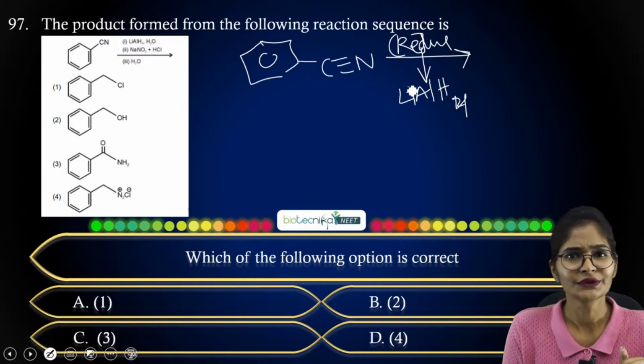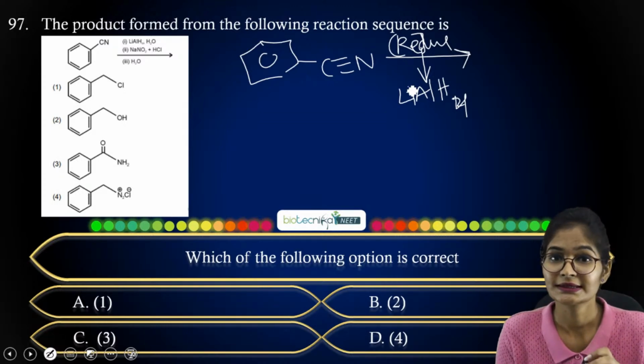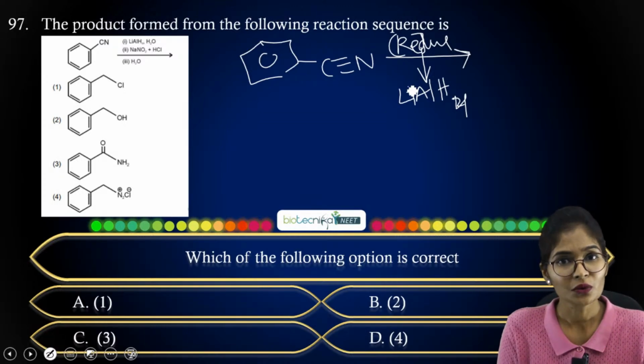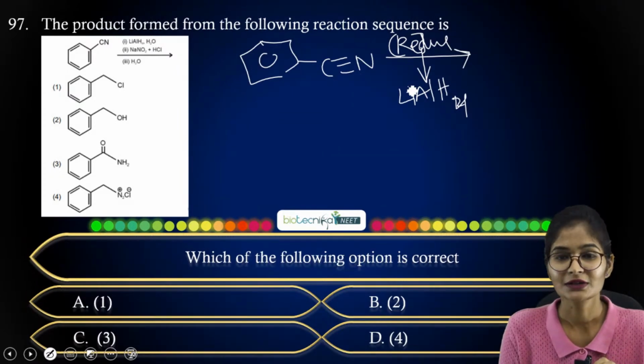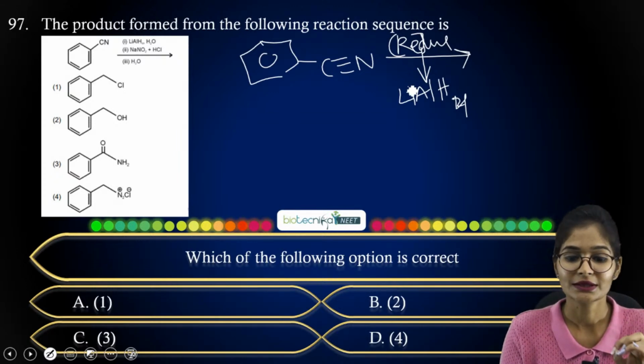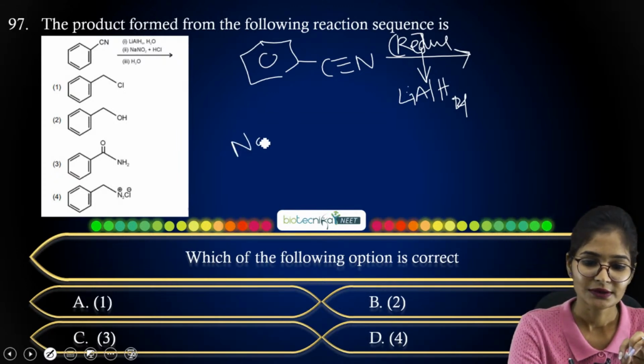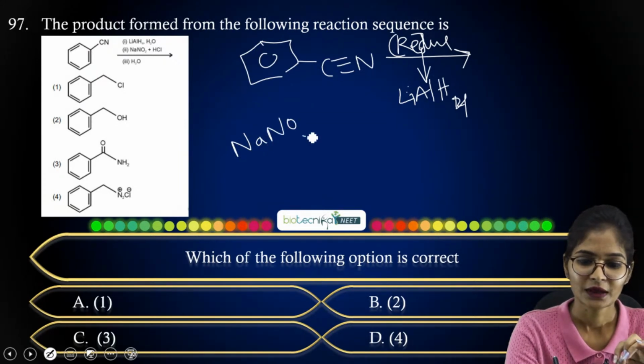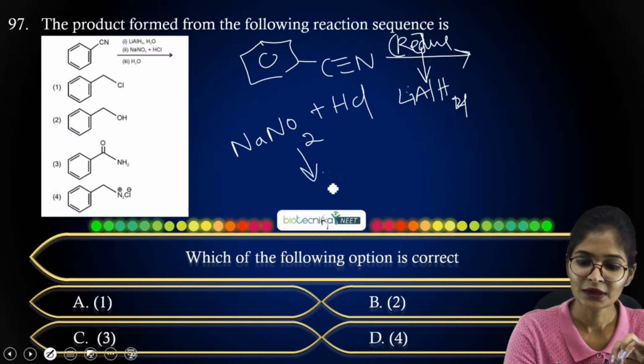So we know that whenever NaNO2 and HCl is given, it will always give me diazonium salt, right? Just by looking at the NaNO2 and HCl, you are going to form HNO2 instantly. So NaNO2 plus HCl gives me HNO2.